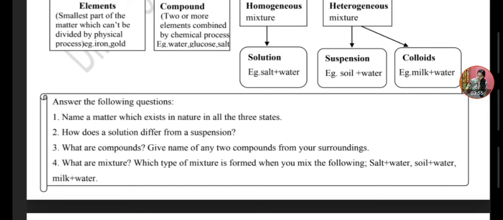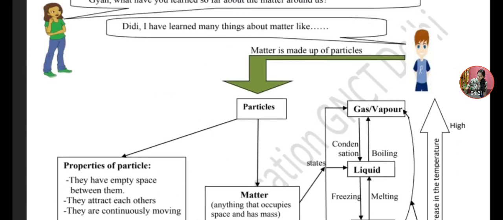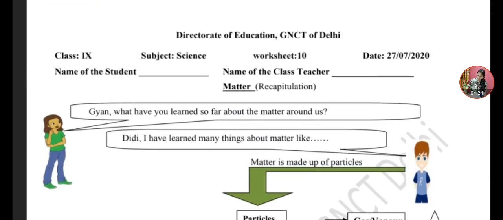The last question is, what are mixtures? Mixtures are those in which two or more elements are combined in any proportion, not a fixed ratio. They are called mixtures. Like salt plus water, it is a homogeneous mixture. Soil plus water, it is heterogeneous, that is a suspension, and milk plus water, it is a colloid, that is also a heterogeneous mixture. And I hope you can get all things about Is Matter Around Us Pure by this recap.